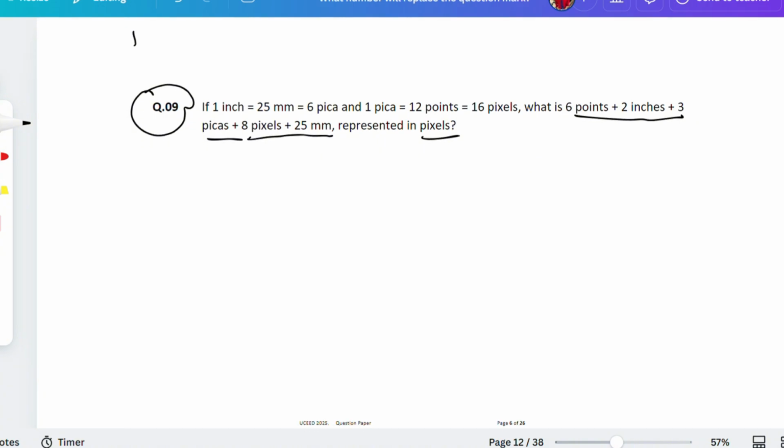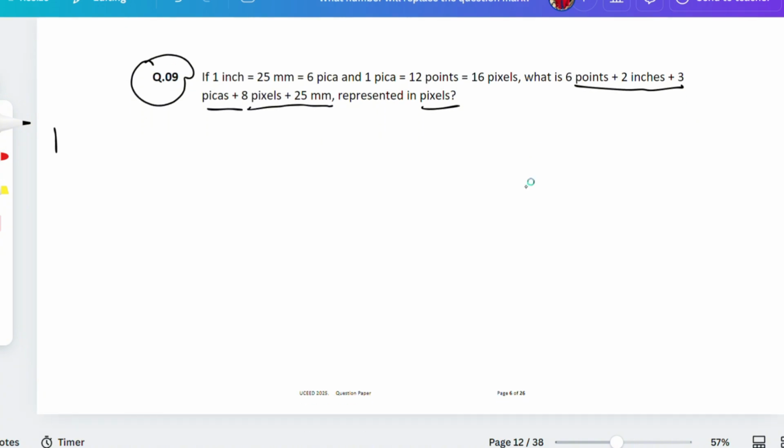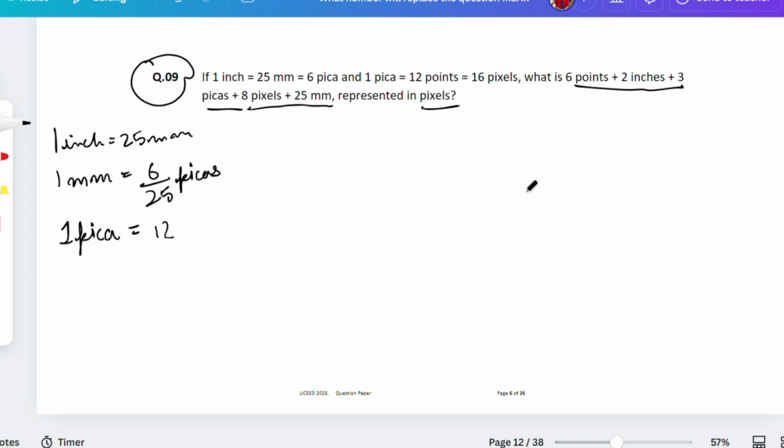Let's write here only, that would be better for us. 1 inch is equal to 25 millimeter. Okay, this one you get it. Now 1 millimeter is equal to how many picas? 6 by 25 picas, isn't it? 1 millimeter is equal to 6 by 25. Now 1 pica, we have to convert this, that's the basic formula, basic math, basic understanding. 1 pica is equal to how much, guys? 12 points. It's simple, it's written here. 1 pica is equal to 12 points, P-O-I-N-T-S.